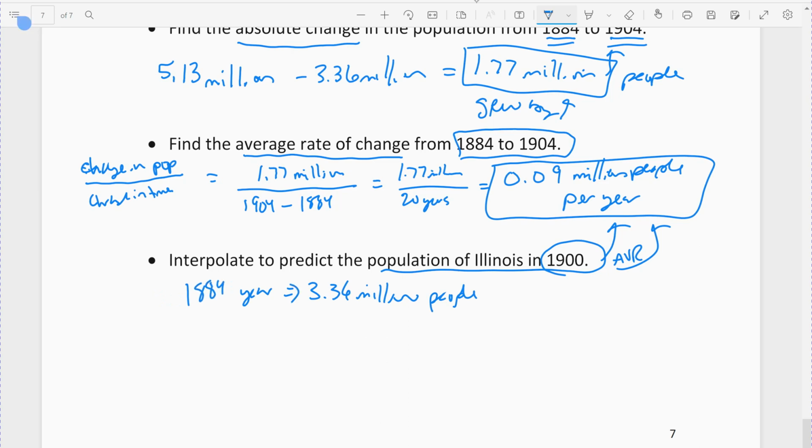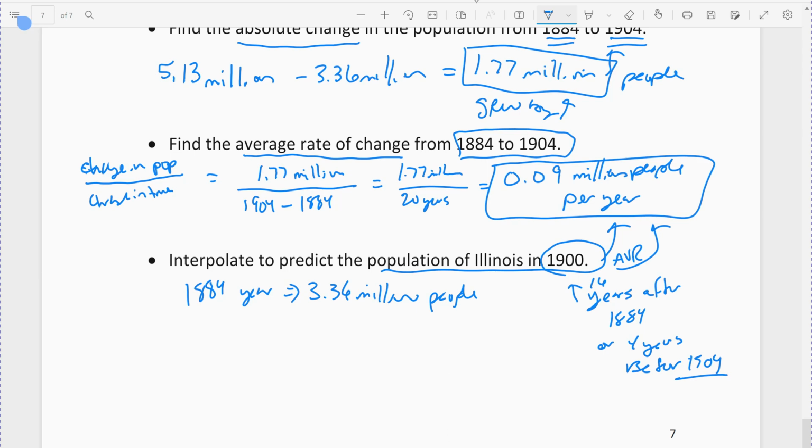And then 1900 is 16 years after 1884, or it's 4 years before 1904, right? So there's actually 2 ways you can do this. I'm going to do it the way that we've been doing it every time because, again, a lot of times students just want one way to do it.